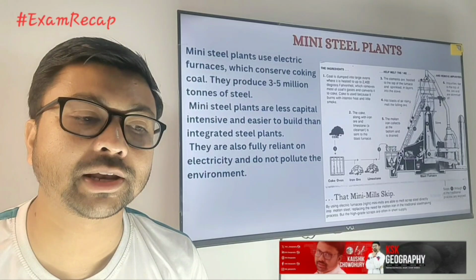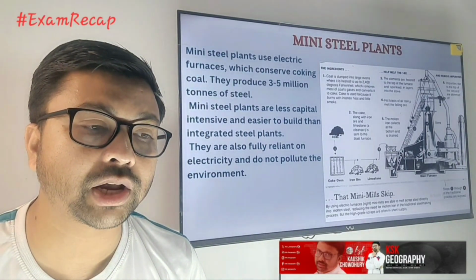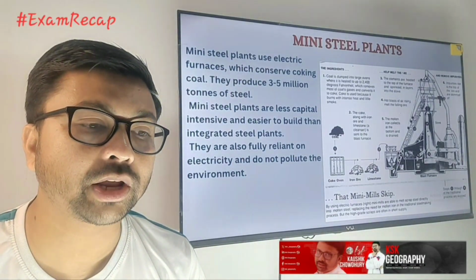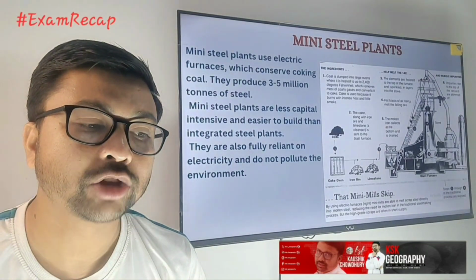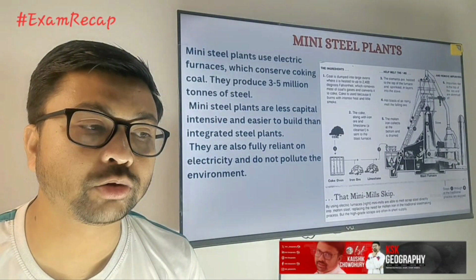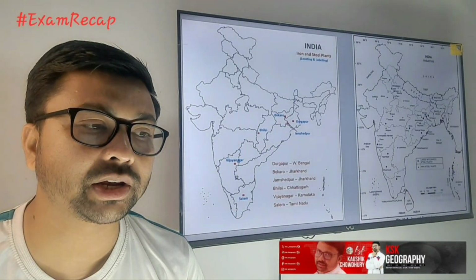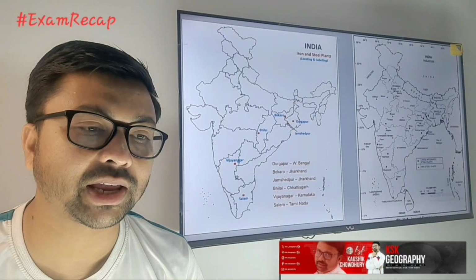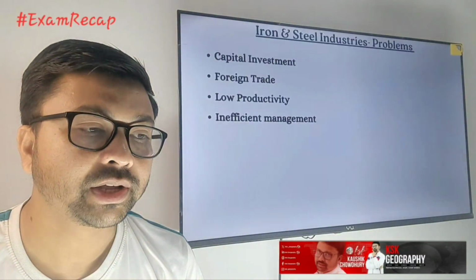Next, here you can see the mini steel plants. Remember, mini steel plants are another type of iron and steel industry. Here the big furnace will not be there; with small or less capital investment it can be done. Basically they use scrap iron and an electric furnace for making iron and steel. A few examples of mini steel plants are Durgapur, Bokaro, Jamshedpur, Bhilai, Vijayawada and Salem.